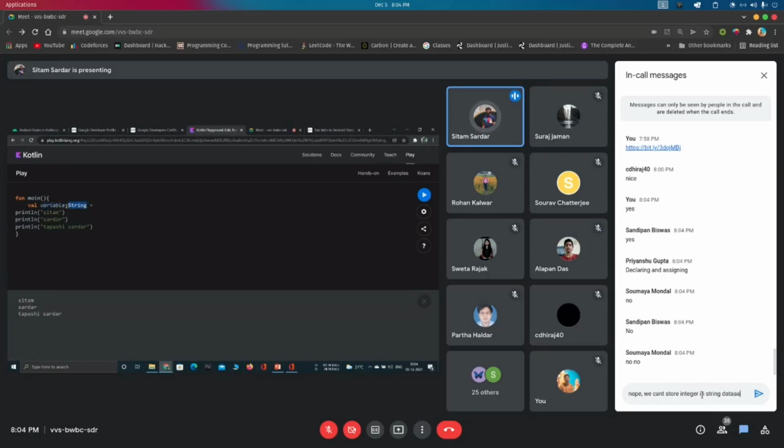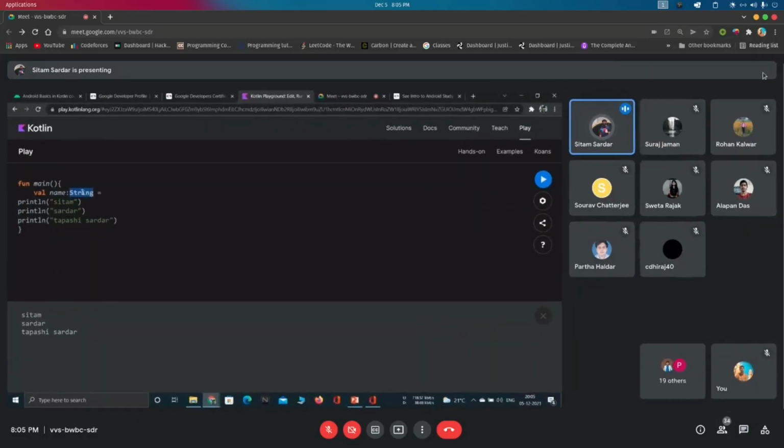So I have told the compiler what I am actually doing here. I am telling the compiler to make a variable with the name variable. Let's say I change the variable name and give it the name as name. Okay. So I am telling the compiler to make a variable known as name and make its type string. So the compiler now knows that this name variable can only store a string, not an integer, not a byte, not a float, anything. It can only store a string.